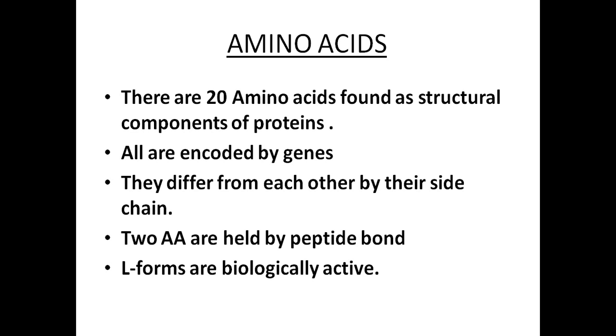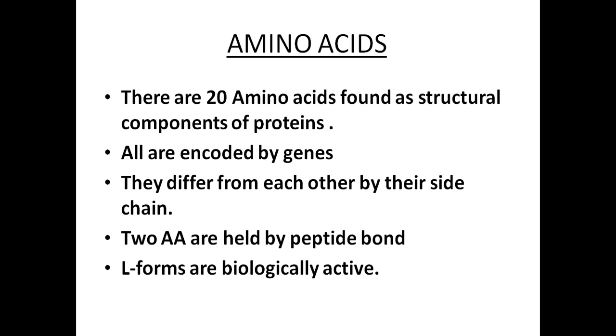There are 20 amino acids found as structural components of proteins. All are encoded by genes.